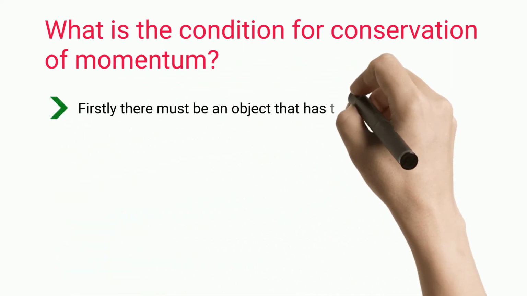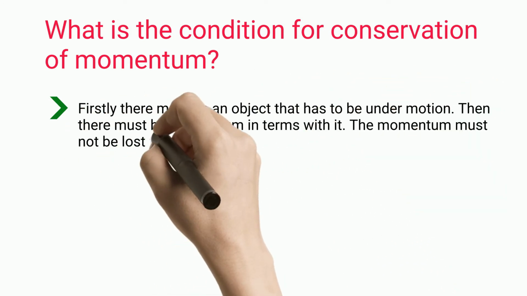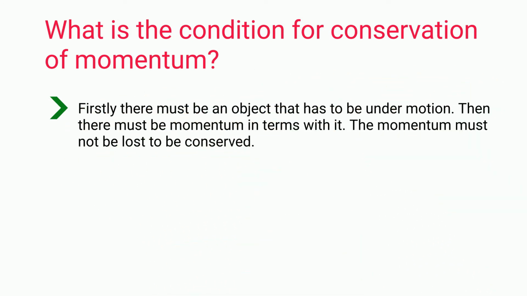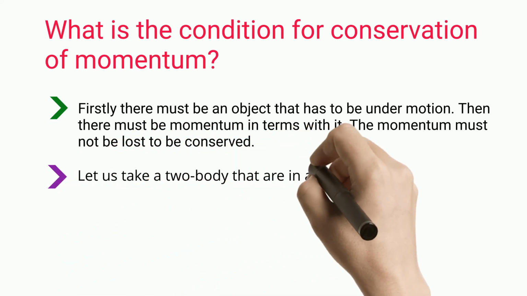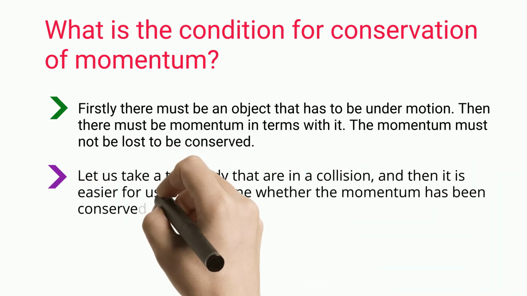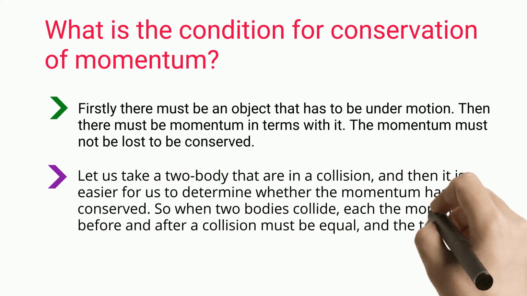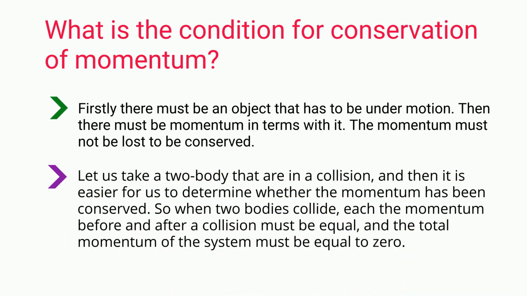Firstly, there must be an object that has to be under motion. Then there must be momentum in terms with it. The momentum must not be lost to be conserved. Let us take two bodies that are in a collision, and then it is easier for us to determine whether the momentum has been conserved. So when two bodies collide, the momentum before and after a collision must be equal, and the total momentum of the system must be equal to 0.